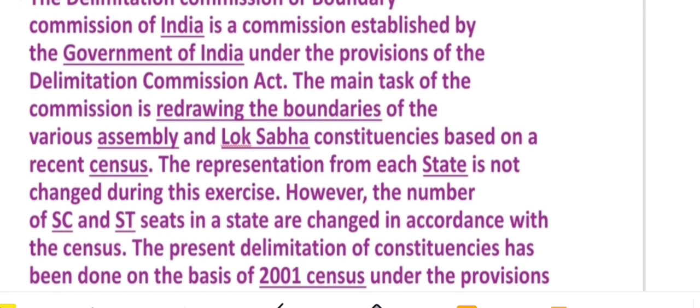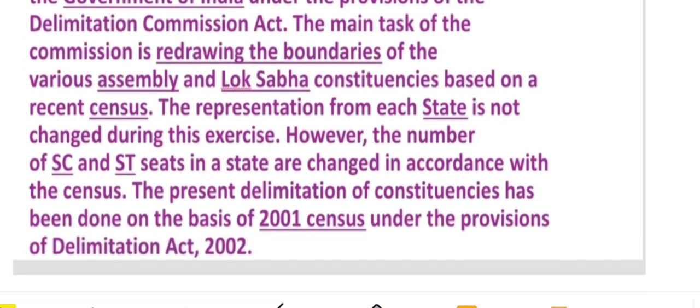It will redraw the boundary of the various assembly and Lok Sabha constituencies based on a recent census. Which boundary? Of the various assembly and Lok Sabha constituencies. The representation from each state is not changed during the exercise. However, the number of scheduled caste and scheduled tribe seats in a state are changed in accordance with the census. The present delimitation of constituencies has been done on the basis of the 2001 census under the provision of the Delimitation Act 2002.